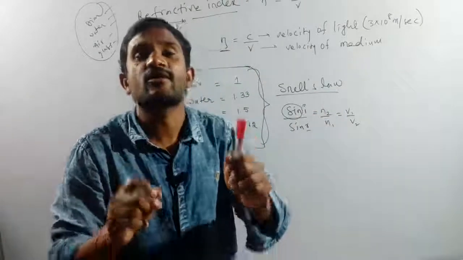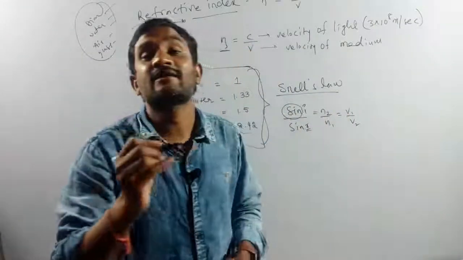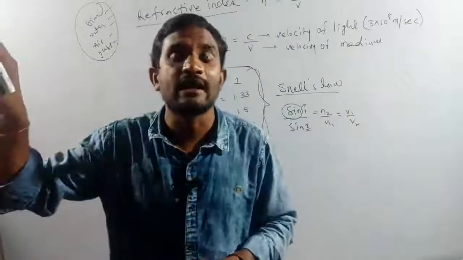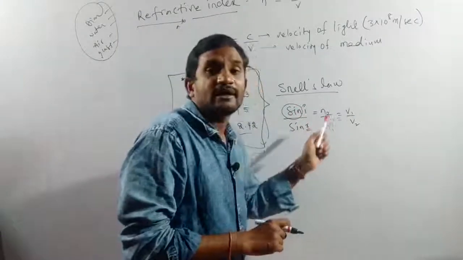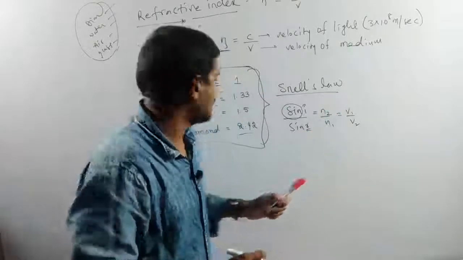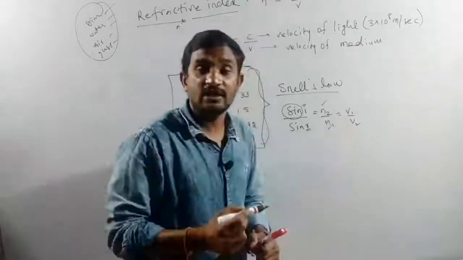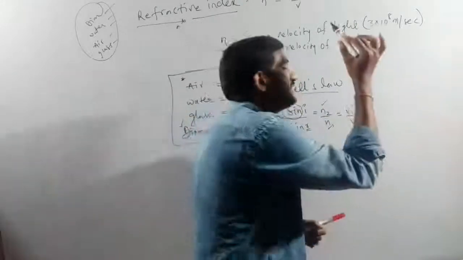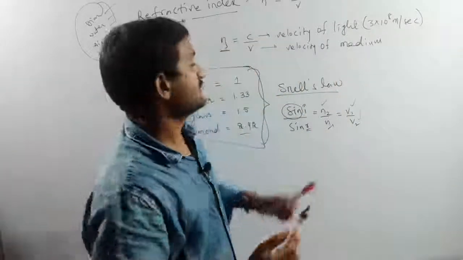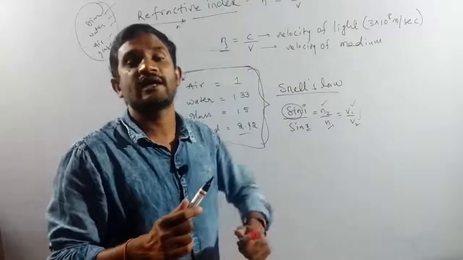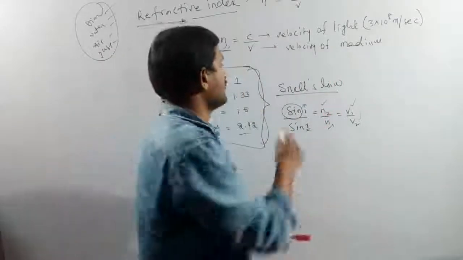We are discussing the concept of refraction, that's why we take the refracted angle, not the reflected angle. Sin I by sin R is equal to N2 by N1, the refractive index of the second medium by the refractive index of the first medium, and that is equal to the velocity of the first medium by the velocity of the second medium. Yes, this is Snell's law.